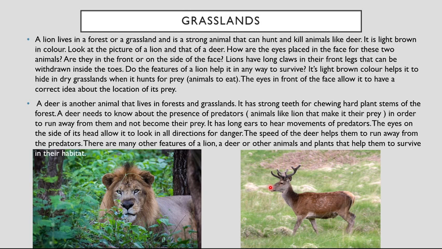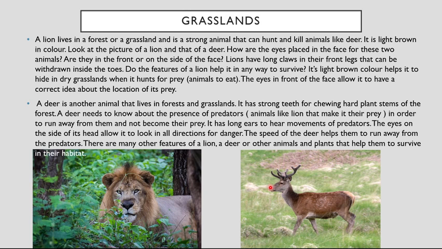A deer needs to know about the presence of a predator. Predator means the animal who is going to kill him. Okay, animals like lion that hunt their prey. Okay, prey means the animal which is going to be eaten, and the predator means the animal which is going to kill another animal. Okay, in order to run away from them and not become their prey, it has long ears to hear movement of the predator.